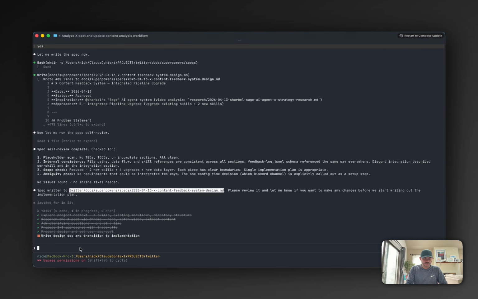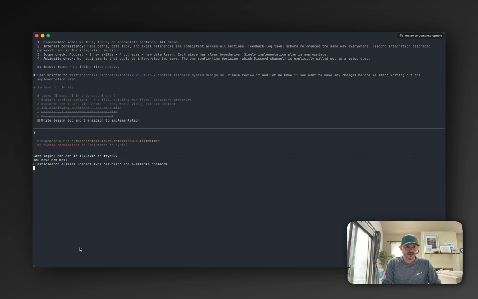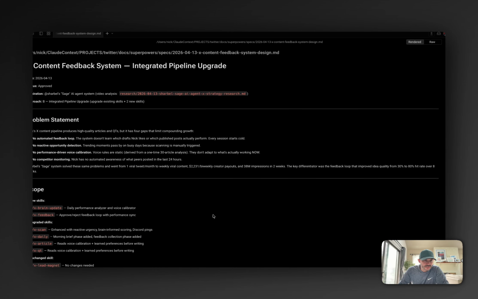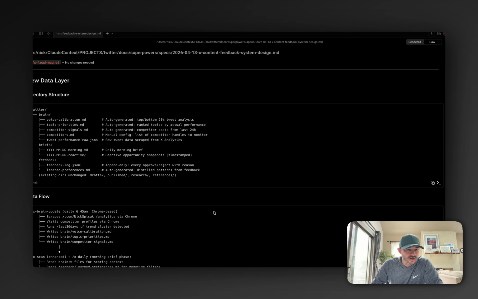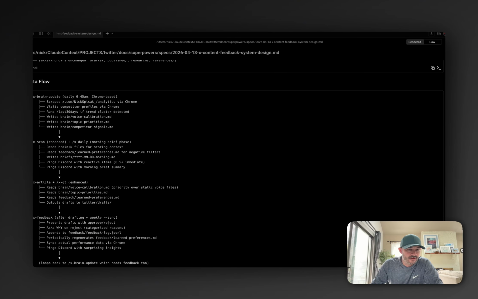Next, it's going to produce an actual plan. So we're going to go ahead and open a terminal on the bottom. We'll just do open and the path of the plan, and we'll review it to make sure everything looks good. Once we have the plan updated, I can go through and review the markdown. So excellent. It looks at my existing structure. It looks at how I already have the flow set up, the scans, the articles, the quote tweets, and the feedback. So once we're good with that, we'll approve it.